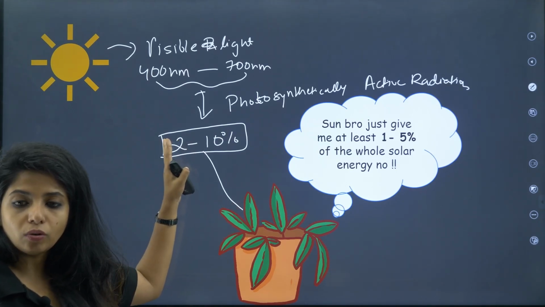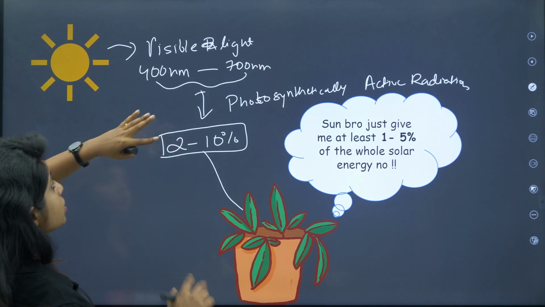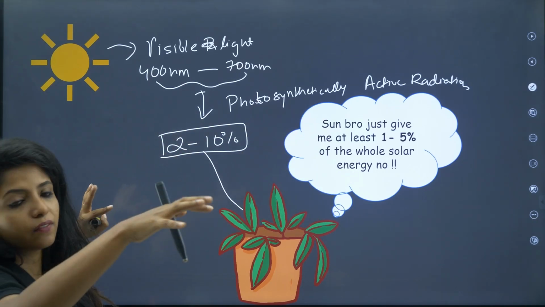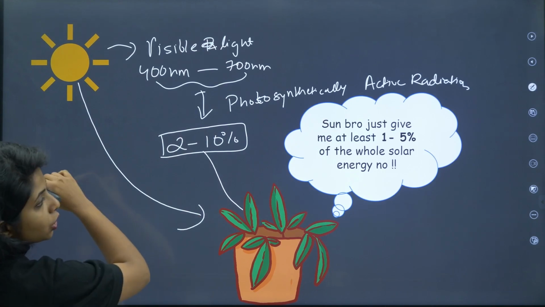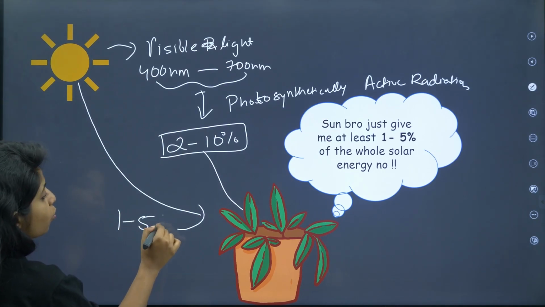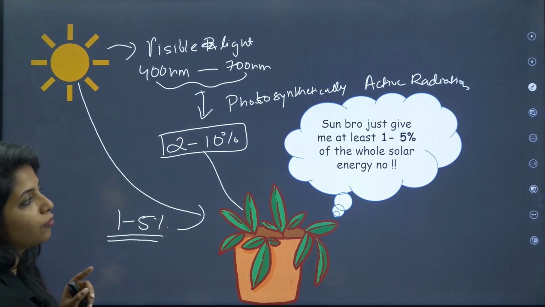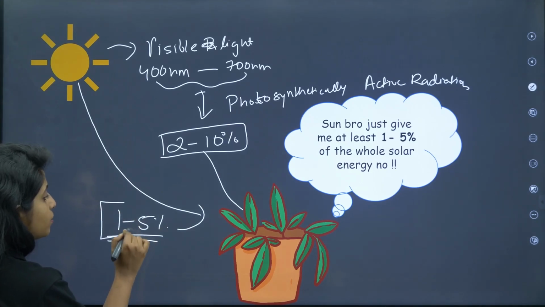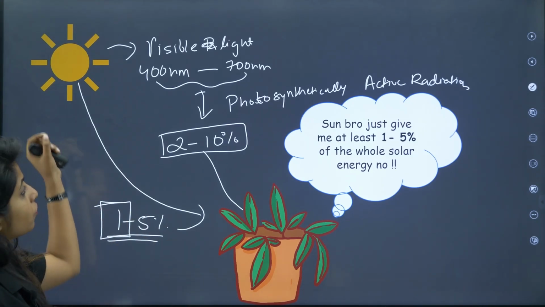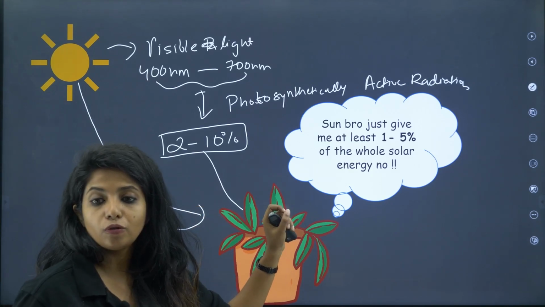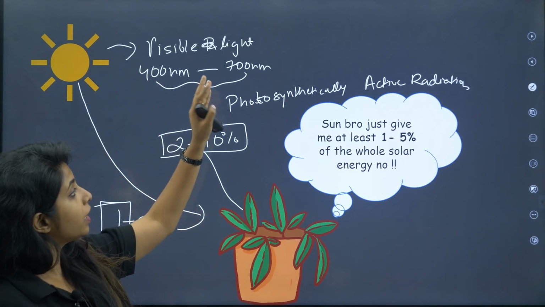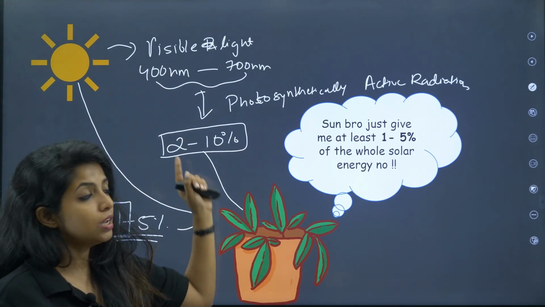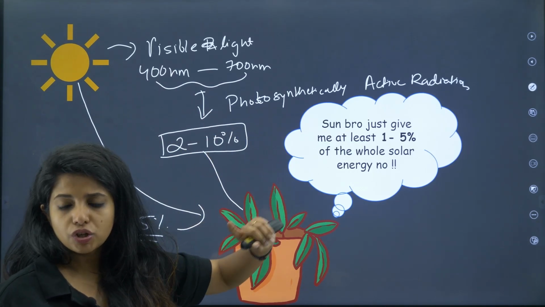So plants are basically utilizing just 2 to 10%. But now if you see the total sun's energy, which includes visible light, the UV rays, everything, then in total the sun is giving 1 to 5% of energy for photosynthesis. Just 1 to 5. In your textbook, it's just 1%, so remember like that. Only 1% of energy is given down to the plants for photosynthesis to happen. Out of the visible light also, only 2 to 10% is actually used for photosynthesis, which is why it is known as photosynthetically active radiation.